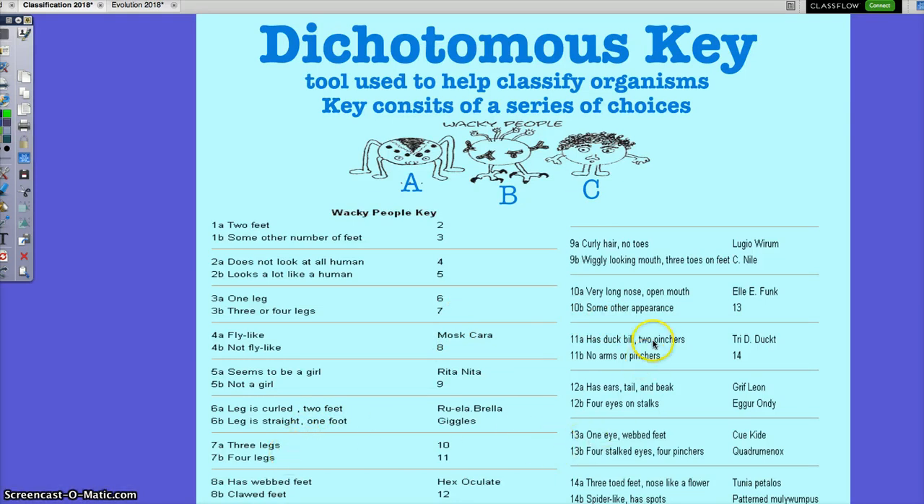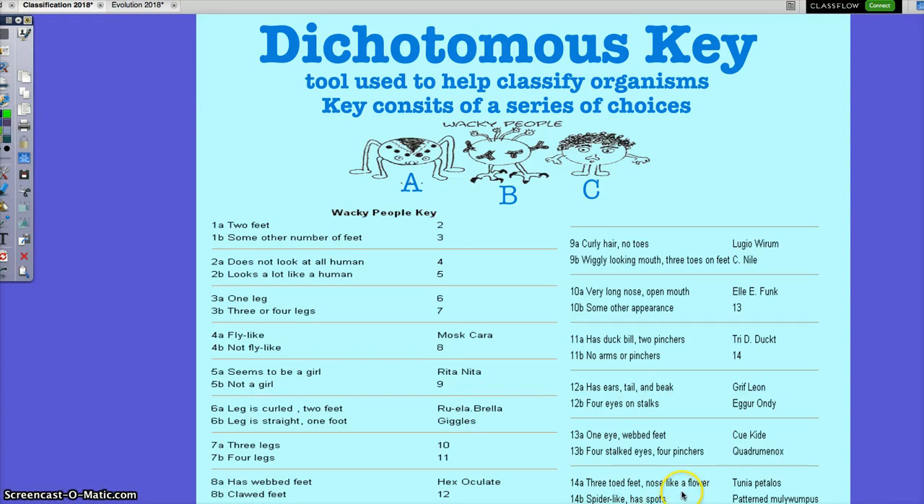11. Has duckbill 2 pinchers? I don't even know what that is. No arms or pinchers. So pinchers, you see the pinchers right here? I do. This, look, you see the pinchers? Yeah. So does no pinchers? Where are we going? 14. 3-toed feet, nose like a flower, spider-like, has spots.